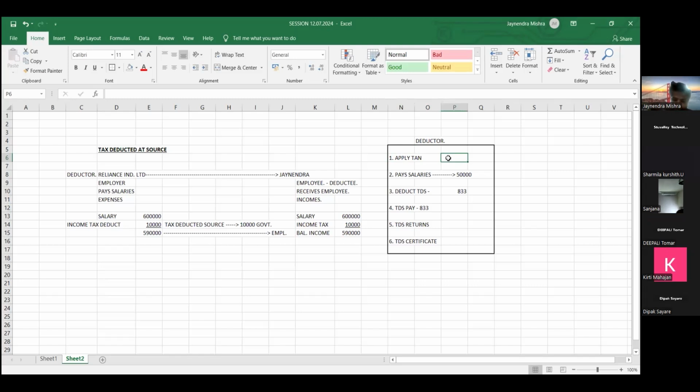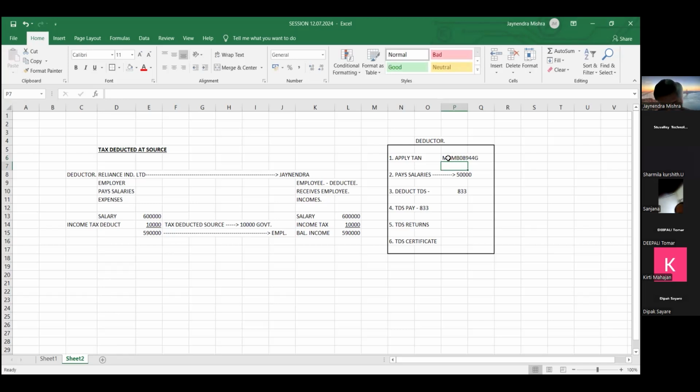Now, what is the format of a TAN number? A TAN number comprises, friends, initially 4 alphabets, then 5 numbers, again 1 alphabet.